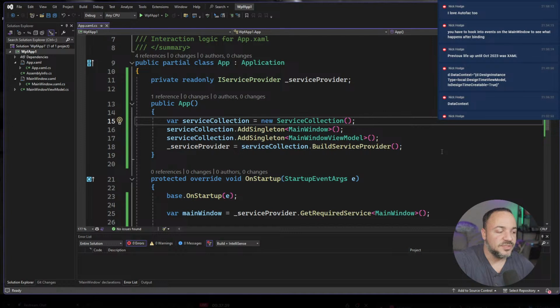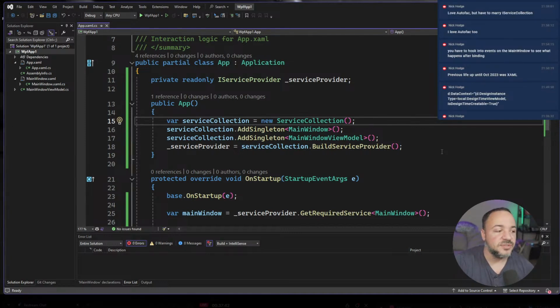Autofac used to, and still has more features than the built-in stuff, but there used to be no comparison, because Autofac had so many features, but now IServiceCollection is much better.